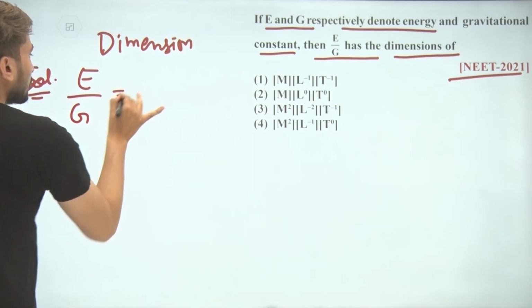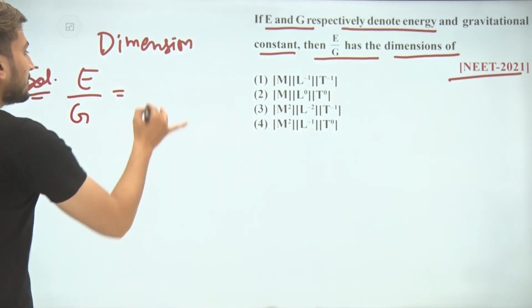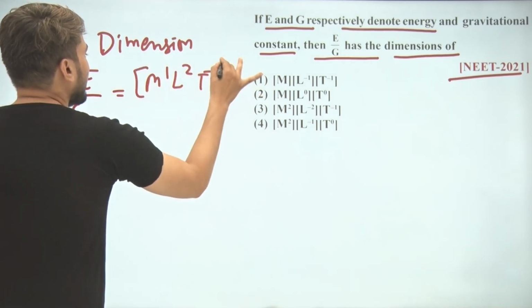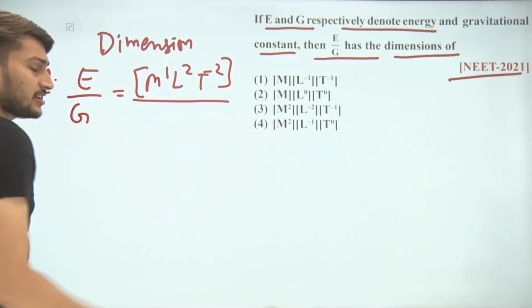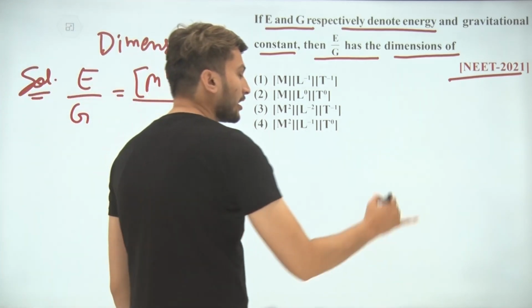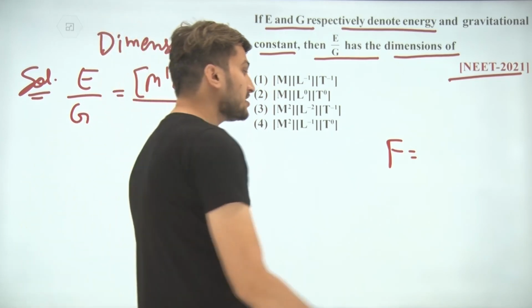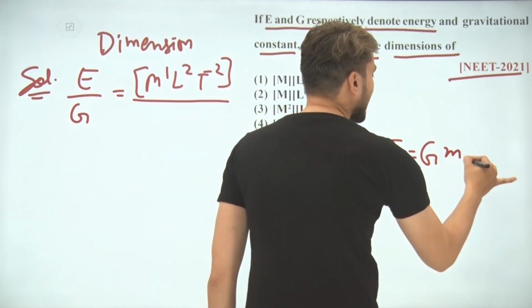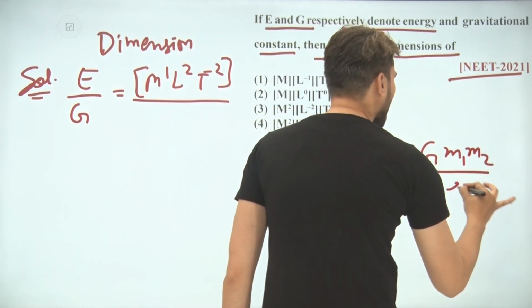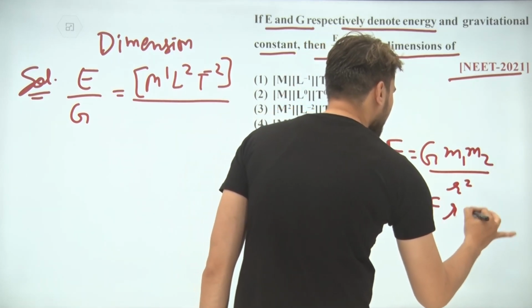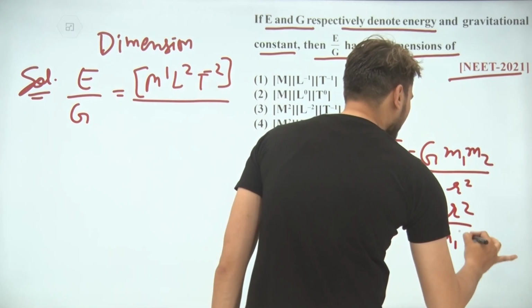Energy has a dimension of M1 L2 T minus 2, and for G, the gravitational constant, if I am talking about force between two masses, it is G m1 m2 by R square. So we can say the value of G is force times R square upon m1 m2.